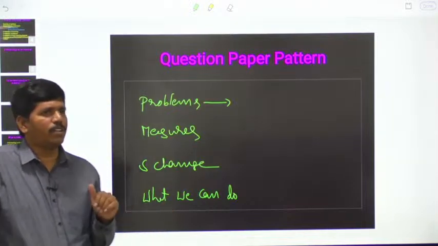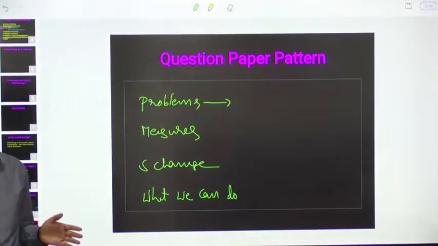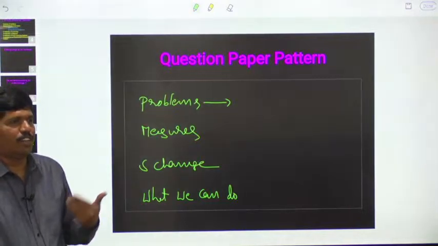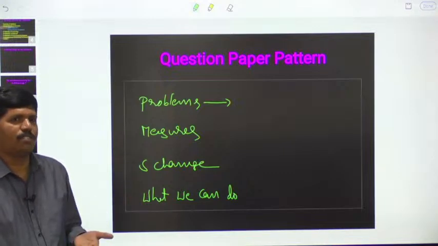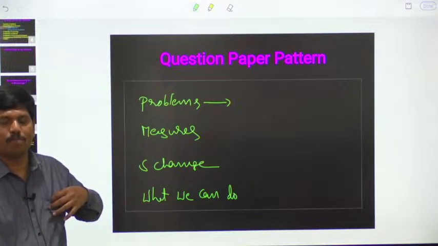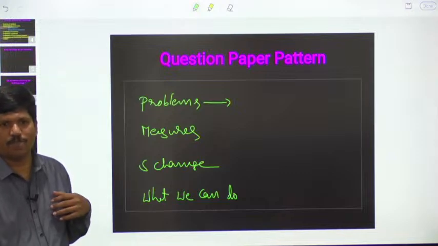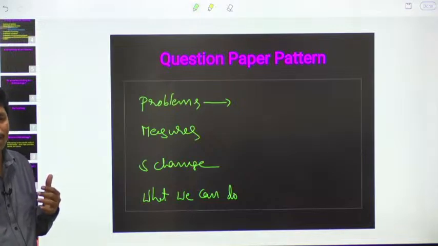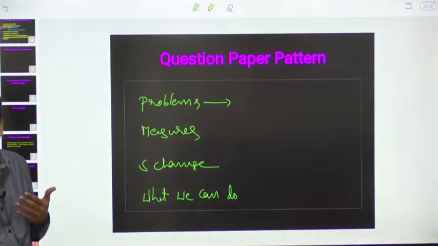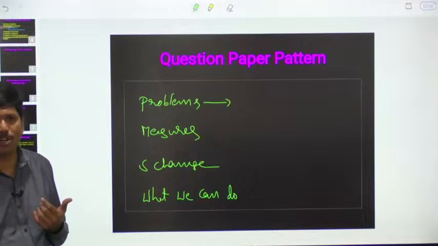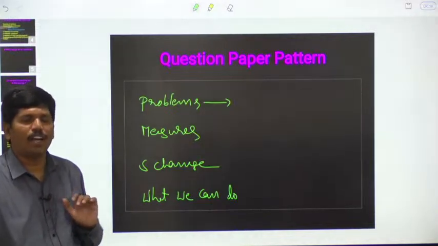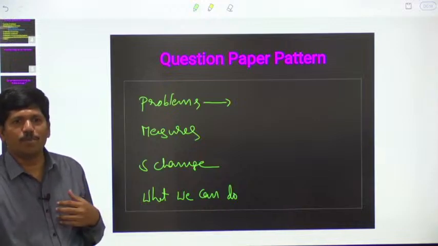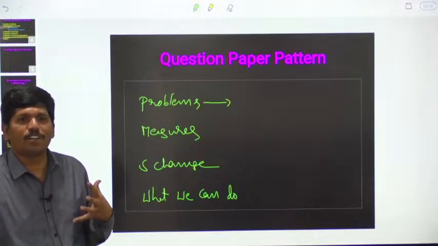And many people, in fact in our institute only, our institute is famous for mathematics also. One of my students wrote the exam with mathematics as an optional. He had an engineering background, and he assumed that because of his engineering background he could clear the exam with mathematics as an optional. Later he realized, and on the suggestion of many people, he opted for anthropology. When he approached me, he had a lot of apprehension with regard to physical anthropology.